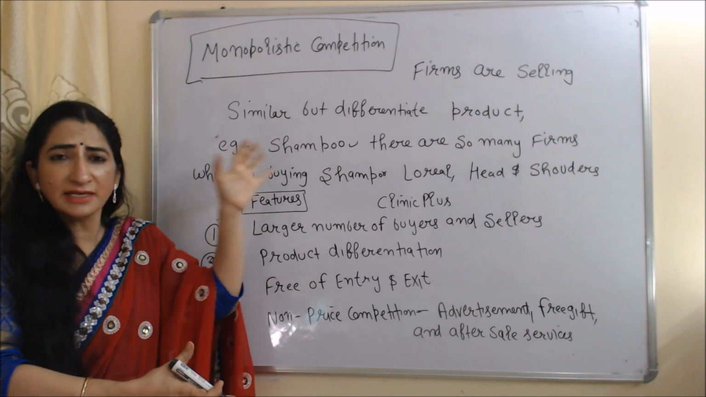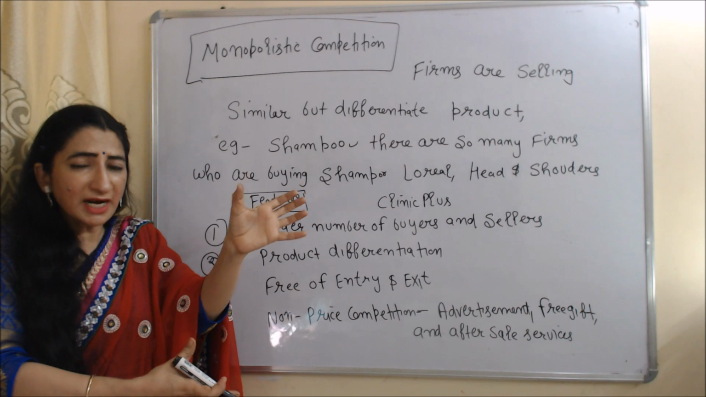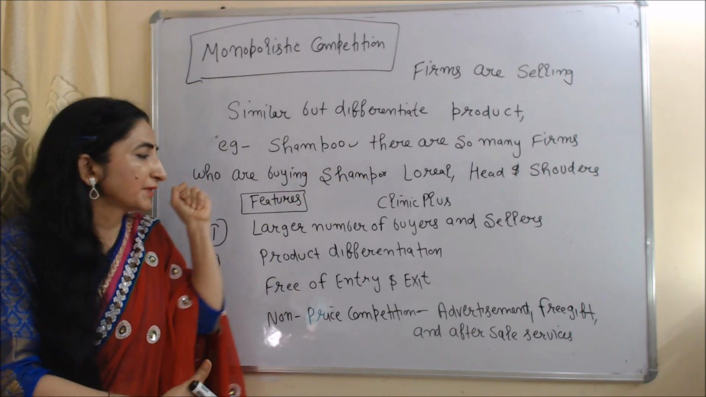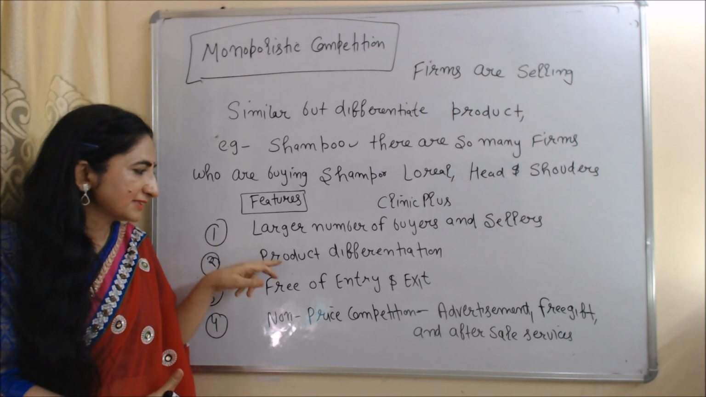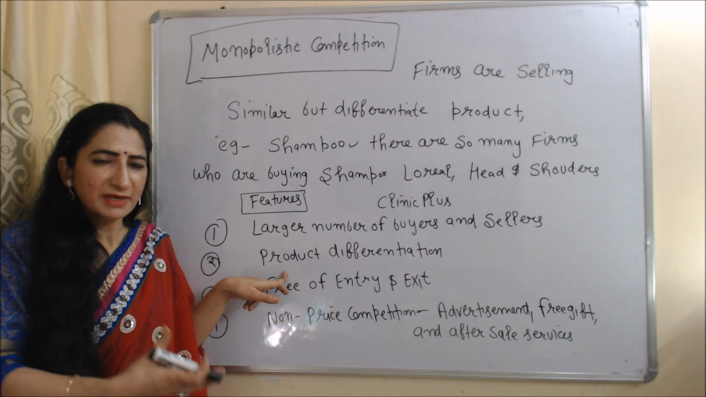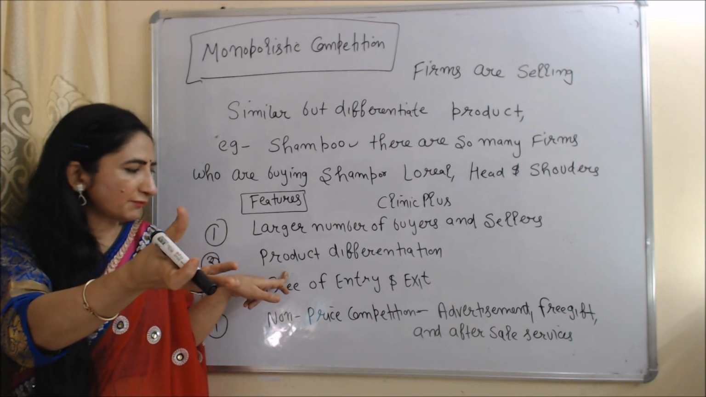Here firms are selling the same kind of product, but the quality and features of one firm's product are different from another firm's product. Now we are going to talk about features: large number of buyers and sellers. Second is product differentiation, which means the quality and features of each firm's product are different from other firms' products.